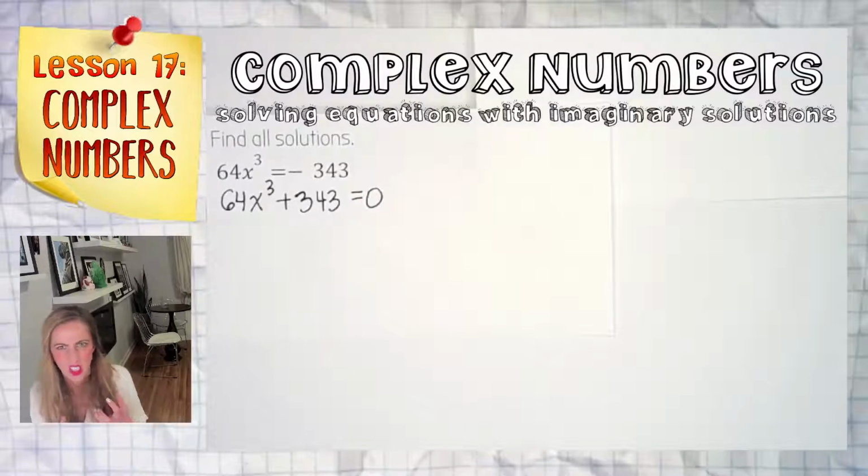If you want some kind of insurance that you're doing things correctly, one thing is to always remember that when you're finding all solutions, it includes the real and the imaginary, and that in total, considering multiplicity, because multiplicity of 2 would mean that answer counts twice. Multiplicity of 3 means that answer counts 3 times, okay? You're going to have the same number of solutions as the degree of your equation, in this case 3.